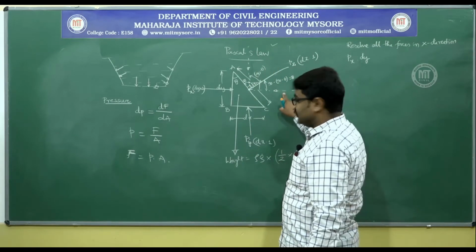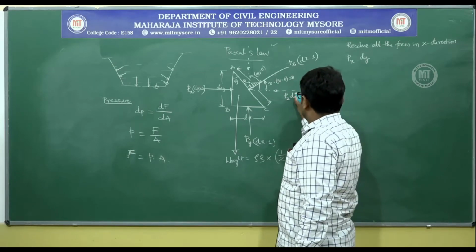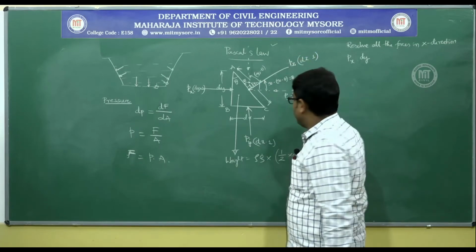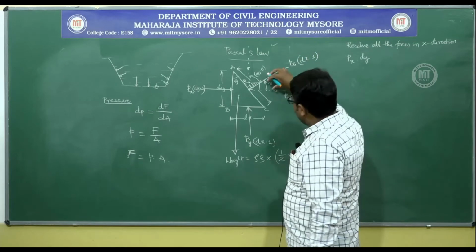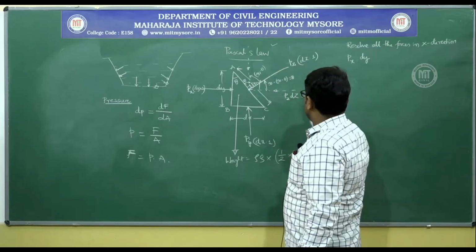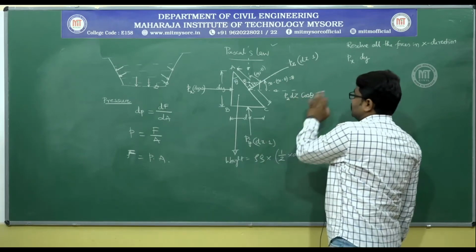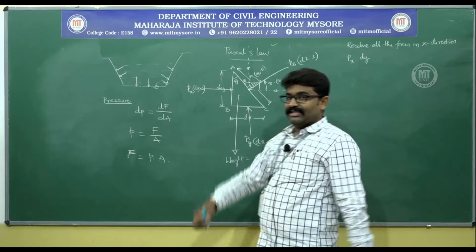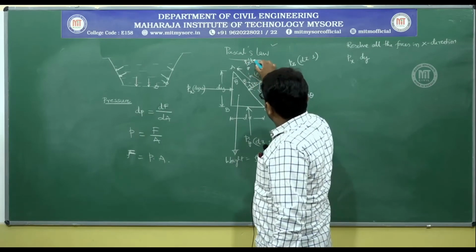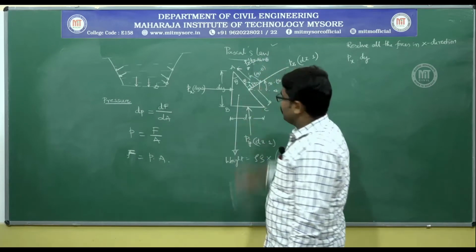So, here this component must be product of Pz dz, that is the resultant force, multiplied by cos of the angle between component and resultant. Between component and resultant, what is the angle you have? That is nothing but theta. So, this is Pz dz cos theta. If the horizontal is Pz dz cos theta, the vertical must be Pz dz sin theta.